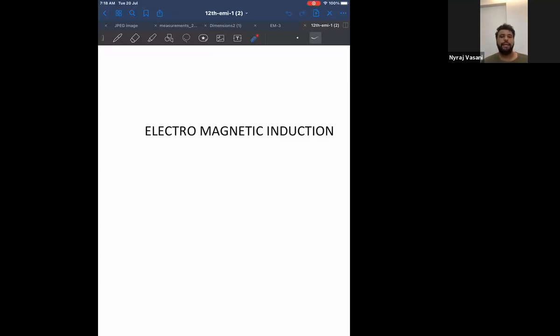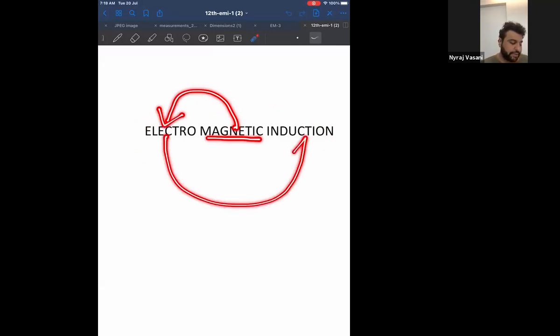I will repeat once more. The answer is in the question itself. Whenever you change the magnetic component, an electric component gets induced. This is called electromagnetic induction.